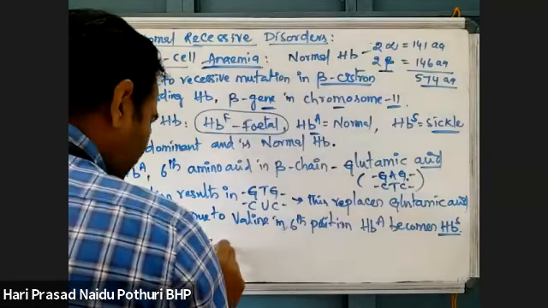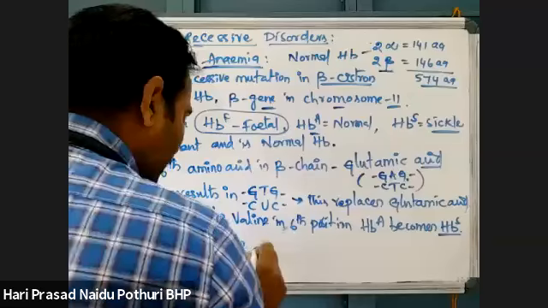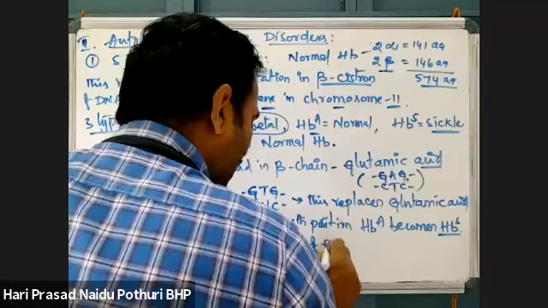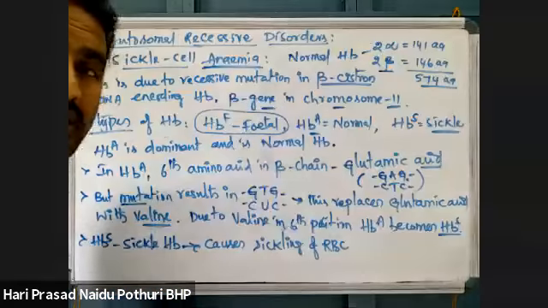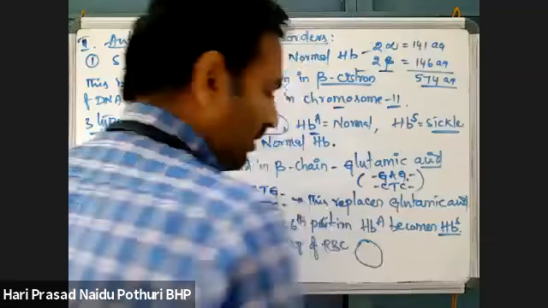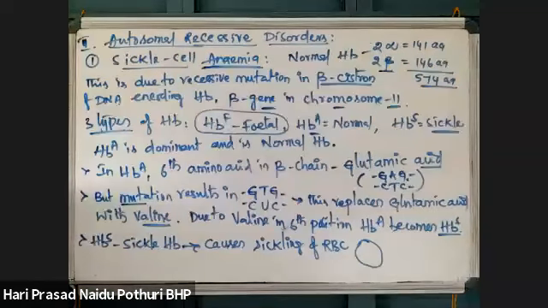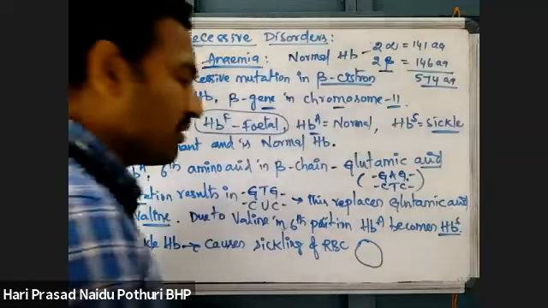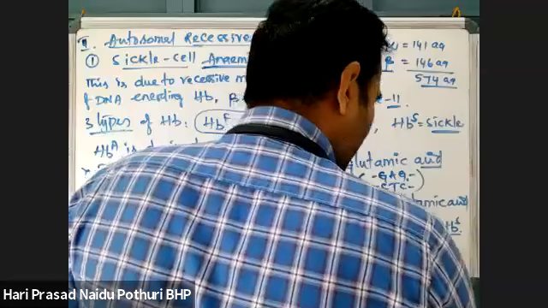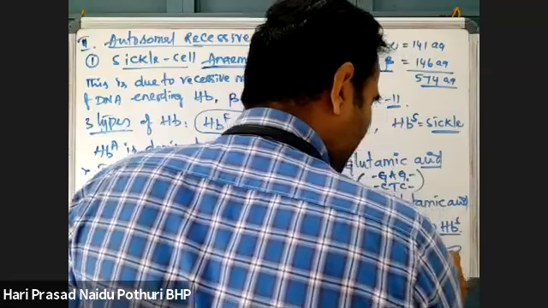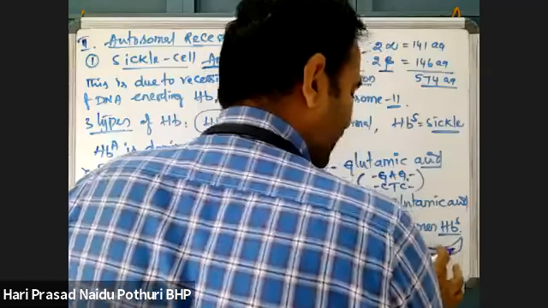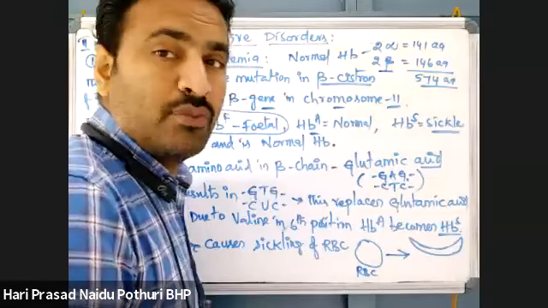This causes sickling of RBC. Normal RBC are round shaped cells, but due to this, RBC become sickle shaped or crescent shaped. Crescent means half moon.